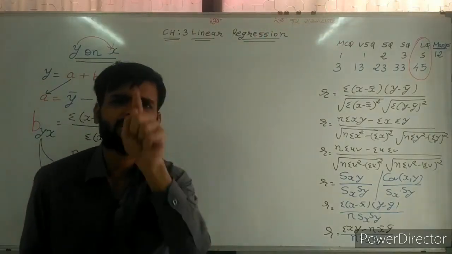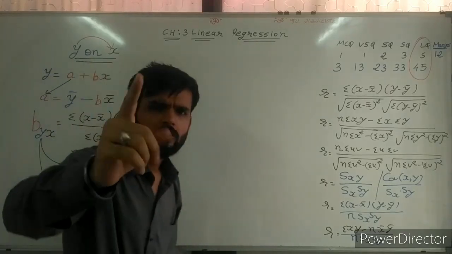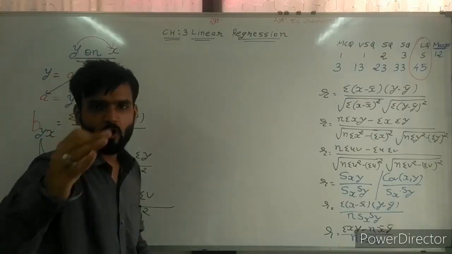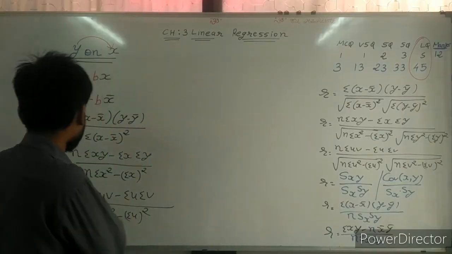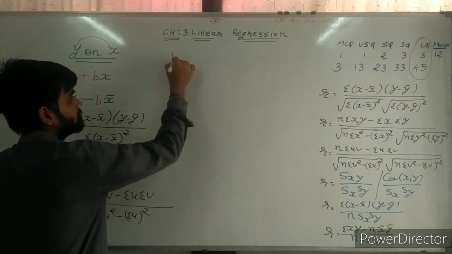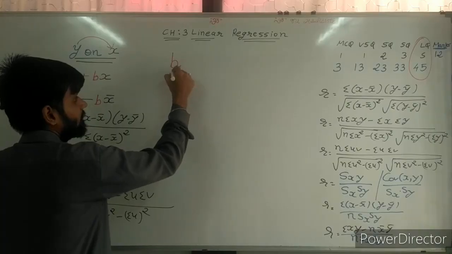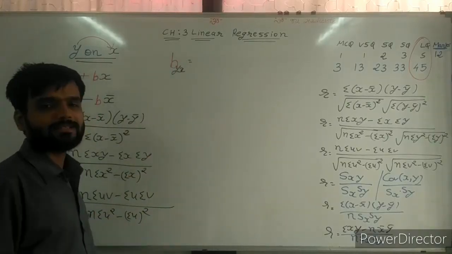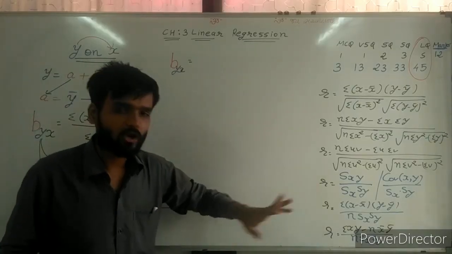Same formulas we can use for B also. So here I am writing the formula for B. Now for finding the value of B, again this is the B, y depends on x, this is the y on x. So again find the formula on this basis.